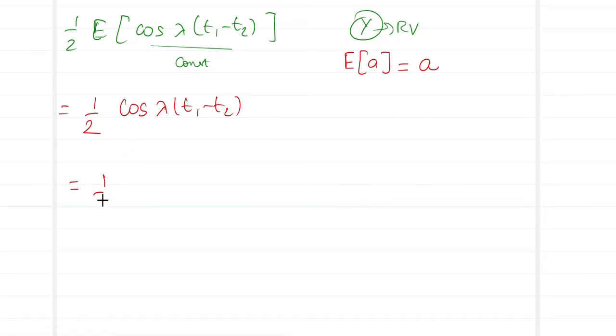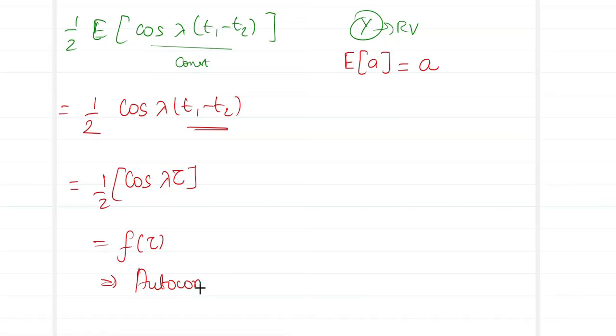Now, in the last stage, I can write this as cos lambda, the time difference, which can be expressed as a function of tau. So we have it as cos lambda tau, which is nothing but a function of tau. Finally, what we have proved is the autocorrelation, which is going to be your Rxx of T1, T2, is a function of tau.